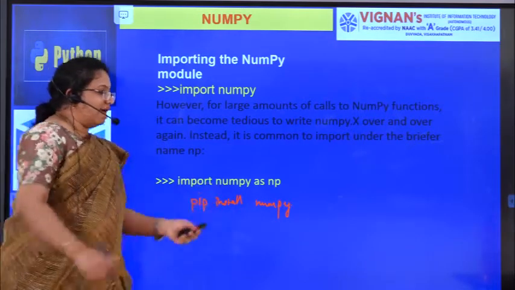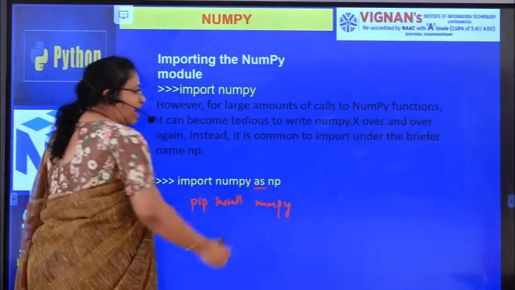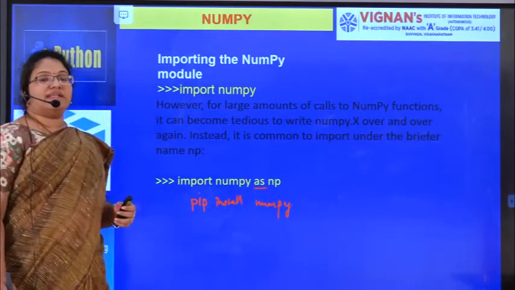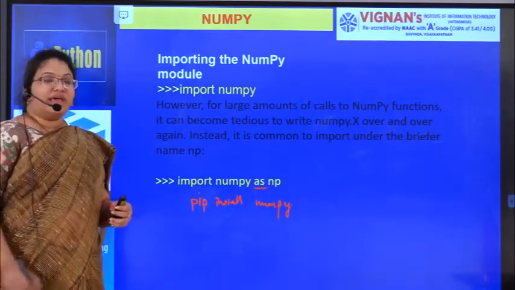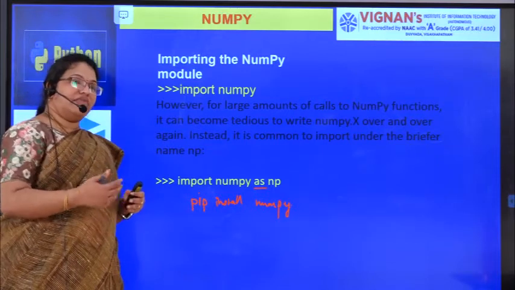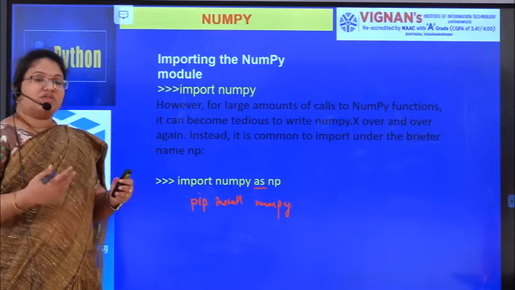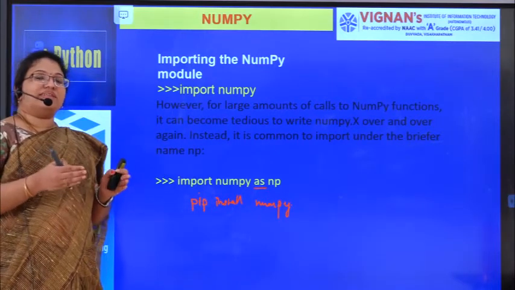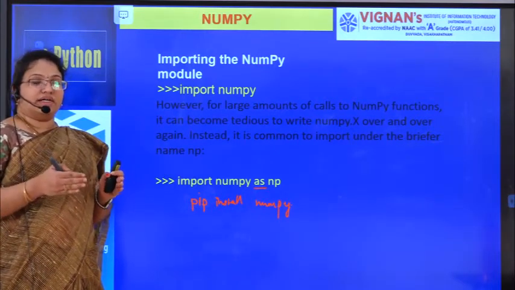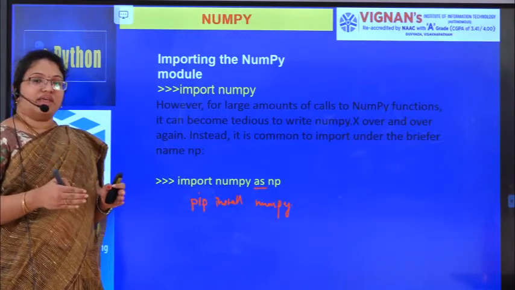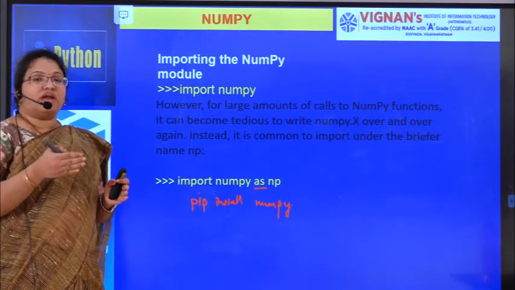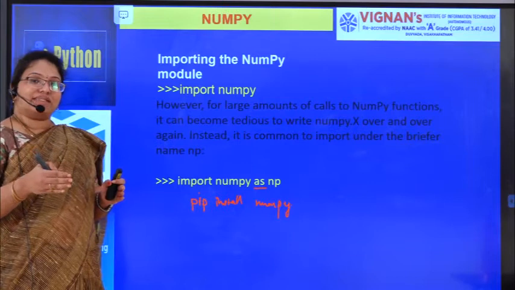We already know that as provides an aliasing effect. Instead of writing numpy every time I want to work with it, we shorten that term and give it an alias. So numpy now becomes np.